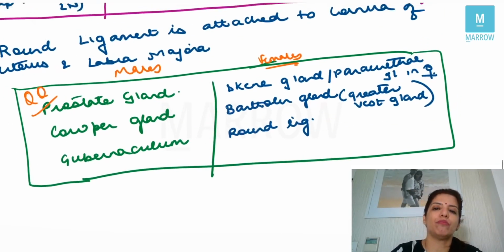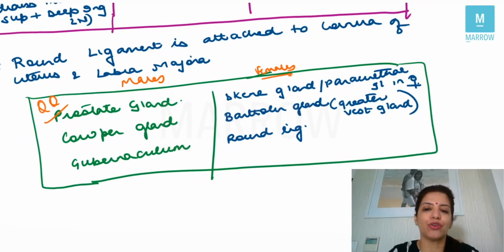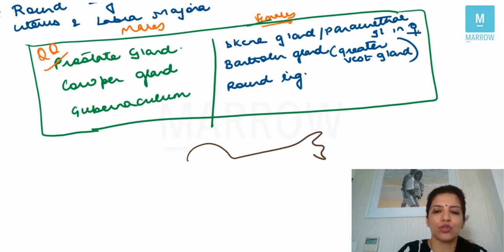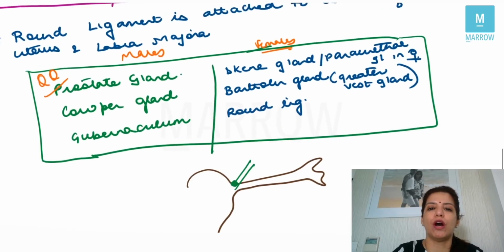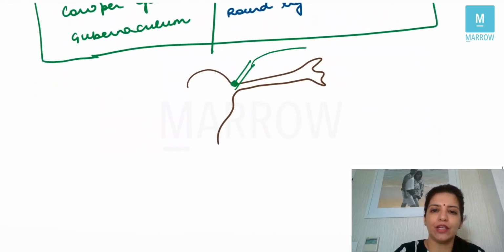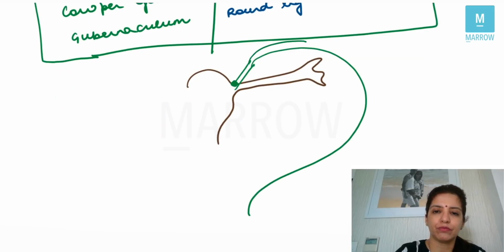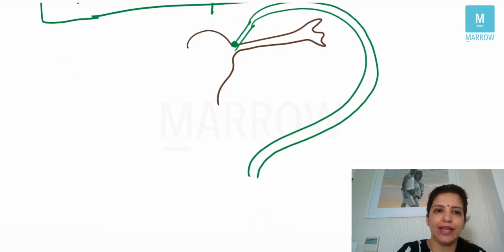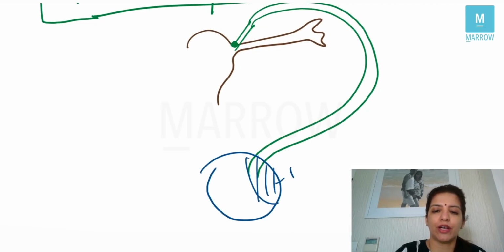Another very important point which you have to know is where the round ligament is attached. So if this over here is the uterus, this is the angle of the uterus. The round ligament is attached to the cornua or the angle of the uterus, and from there it comes into the inguinal canal, and finally it is attached to the labia majora.